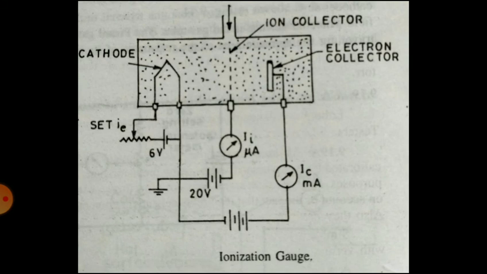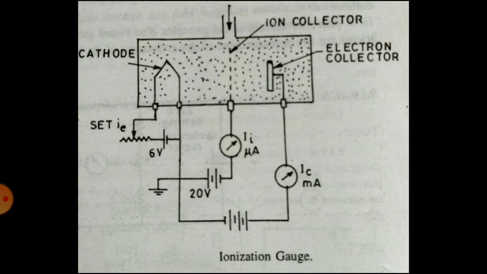Some of these electrons strike gas molecules and drive out secondary electrons, leaving the gas molecules as positively charged ions. For normal operation of the gauge, the secondary electrons are a negligible part of the total electron current.